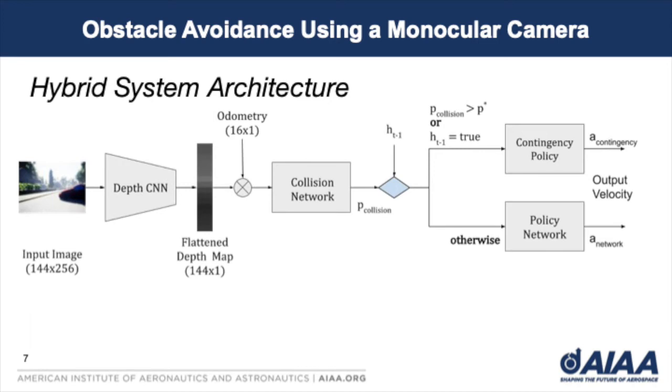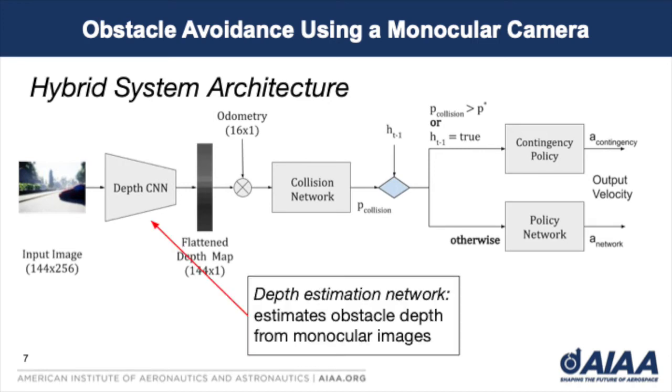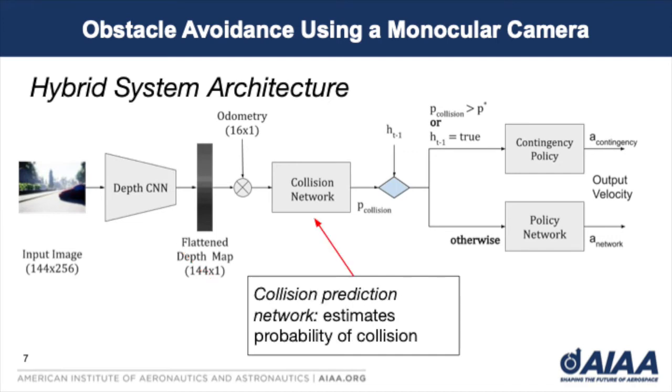The input to the system is a monocular RGB image taken by the camera on board the aircraft. This image is passed to the depth estimation network, which outputs an estimated depth map. The flattened depth map is then concatenated with the aircraft's internal odometry measurements. This is then input to the collision prediction network, which outputs the probability of a collision occurring within the next 10 time steps. In our experiments, our system operated at 10 Hz, so this corresponds to estimating the probability that a collision will occur within the next 1 second of flight time.